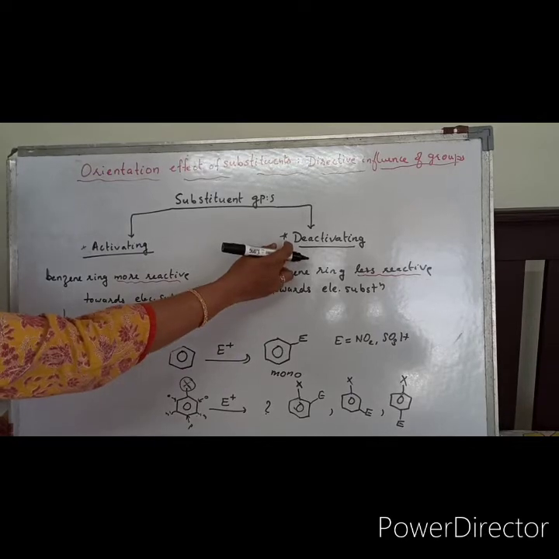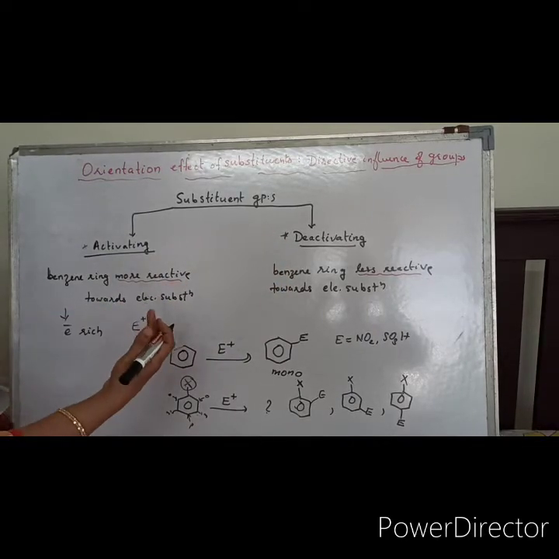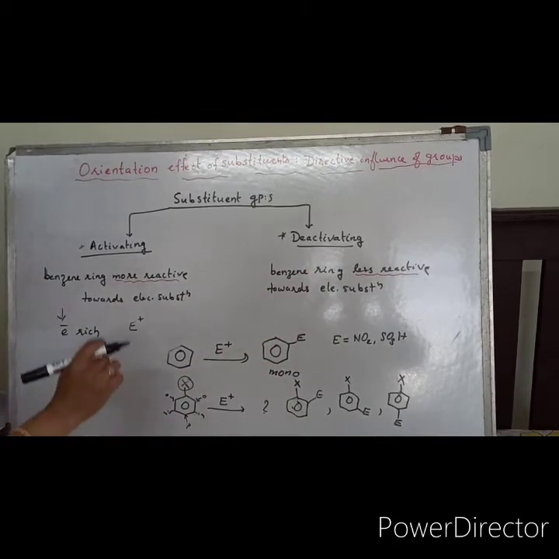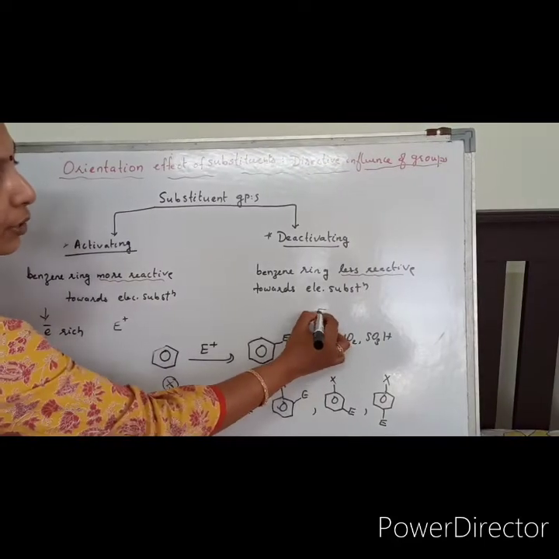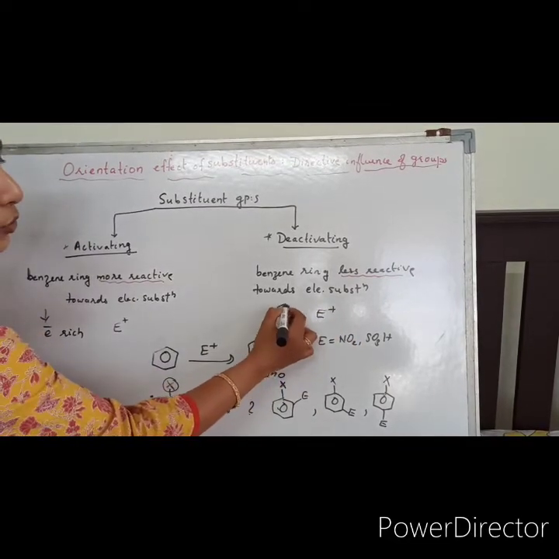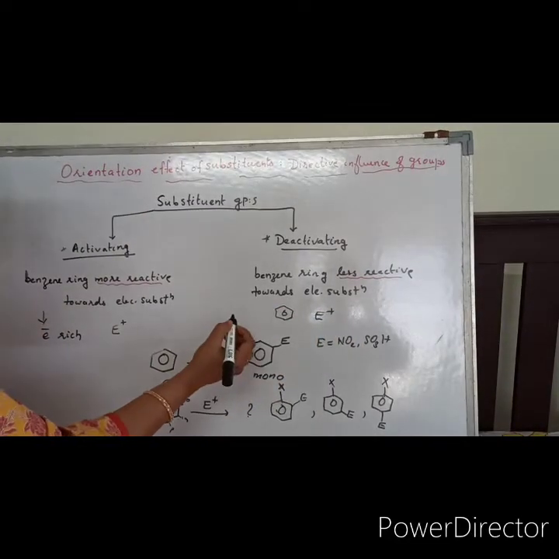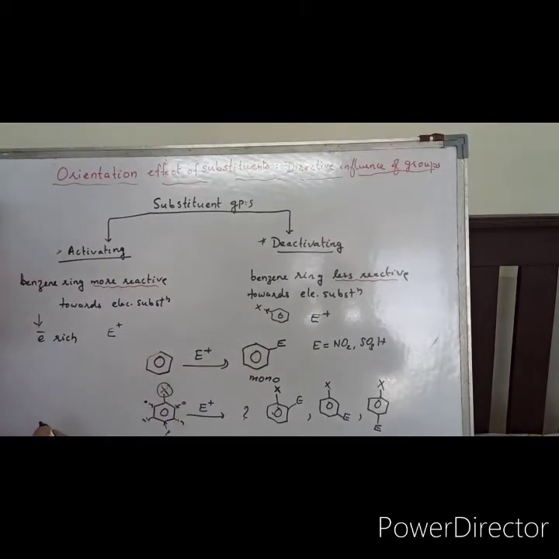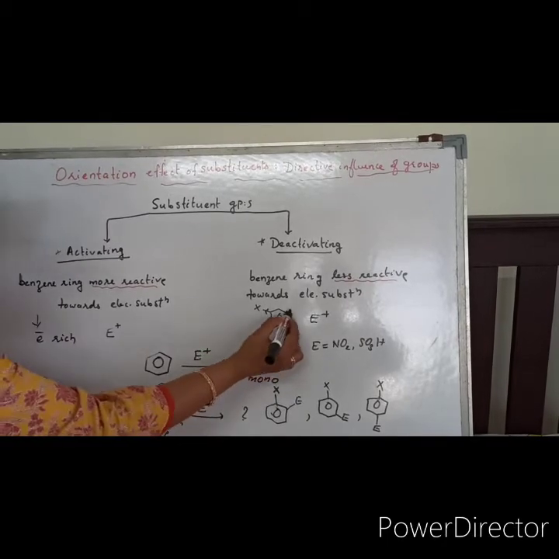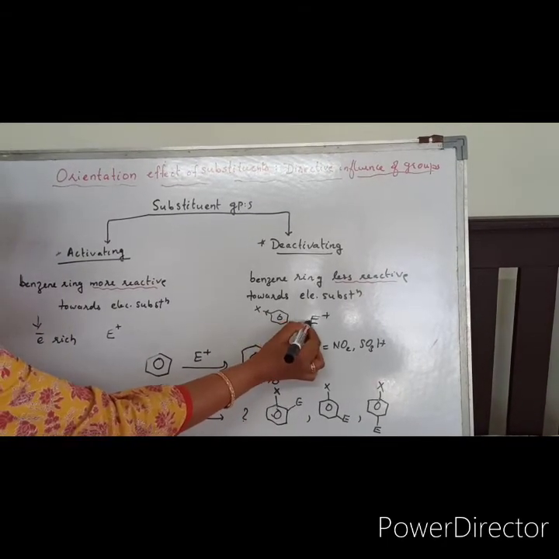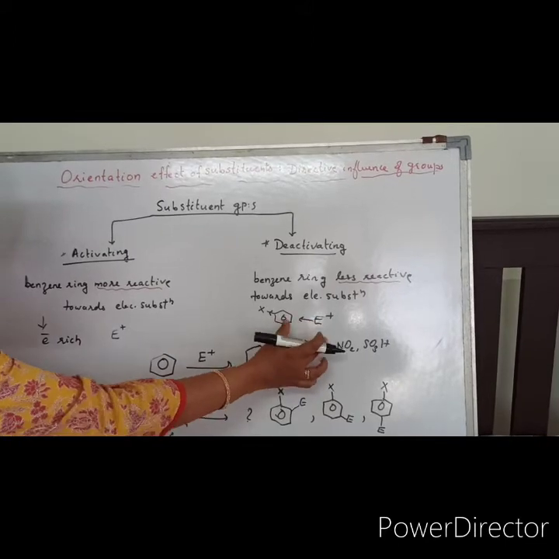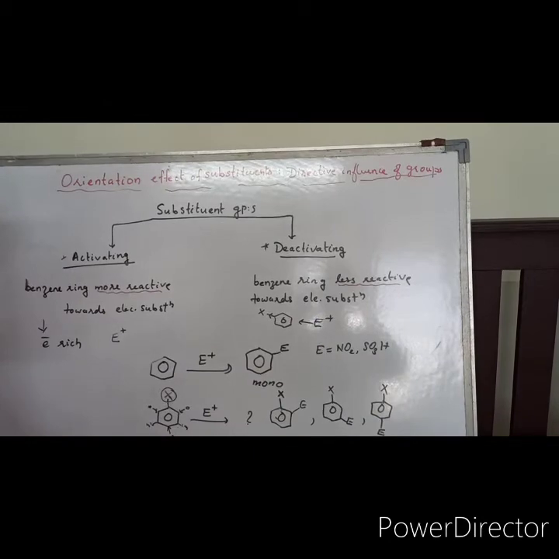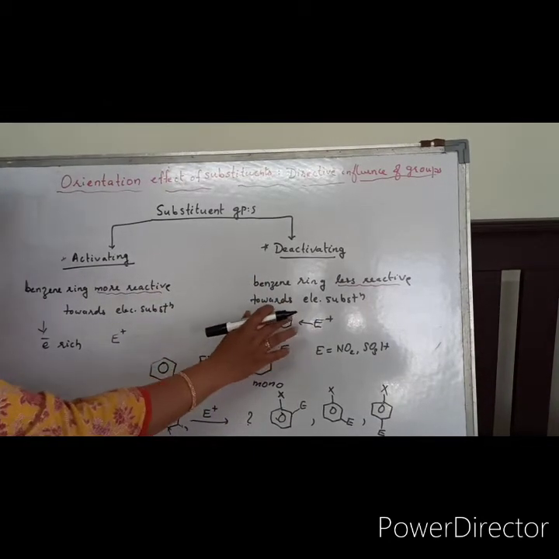And what about the deactivating group? That will be just the opposite. The benzene ring will be less reactive towards electrophilic substitution. What does it mean? Electrophile means an electron deficient species, so the benzene ring is also electron deficient in nature. The substituent already present on it should be electron withdrawing from the ring, so that the ring is electron deficient, and if an electron deficient electrophile comes, mutual repulsion will be there. So the ring will be less reactive towards electrophilic substitution. That is what is meant by deactivating groups.